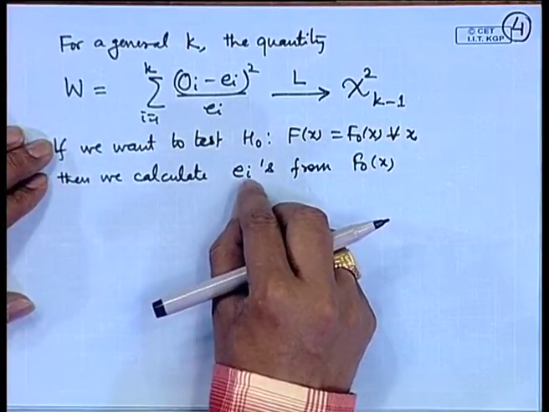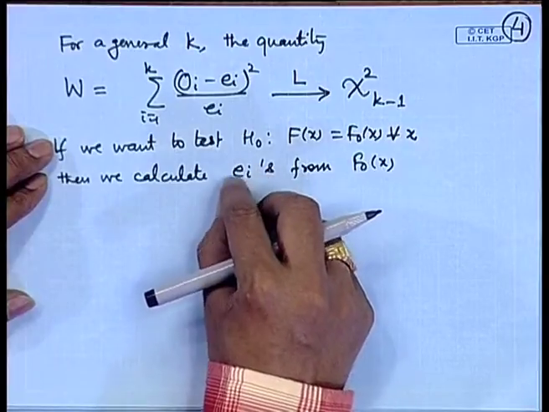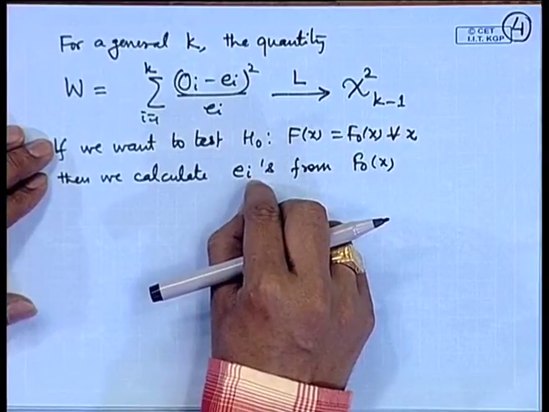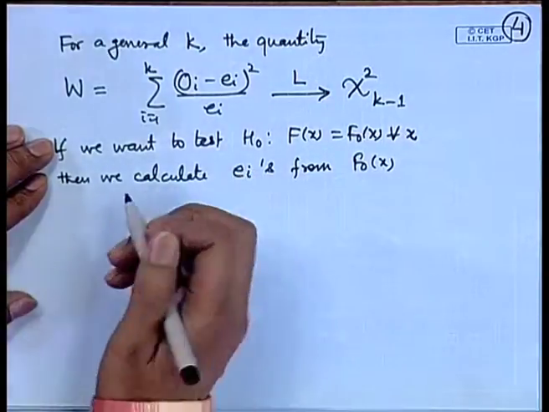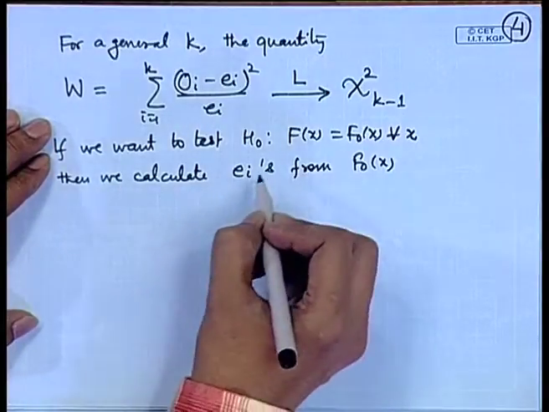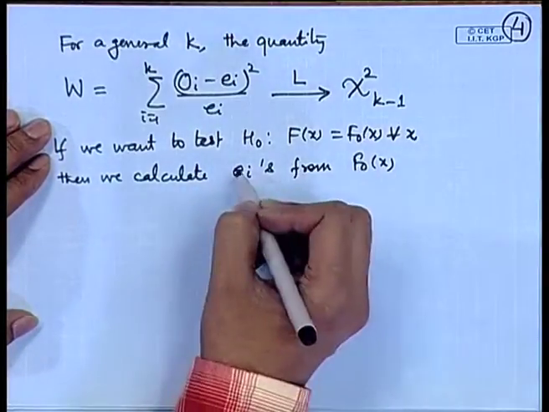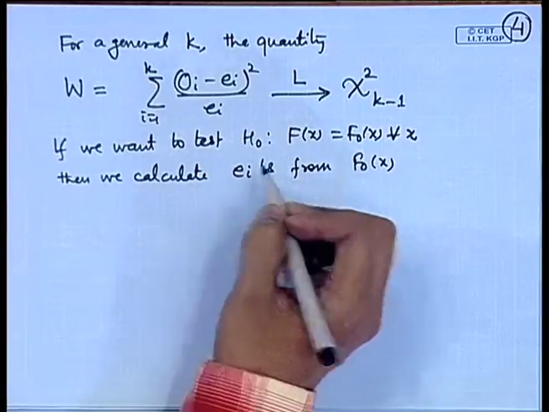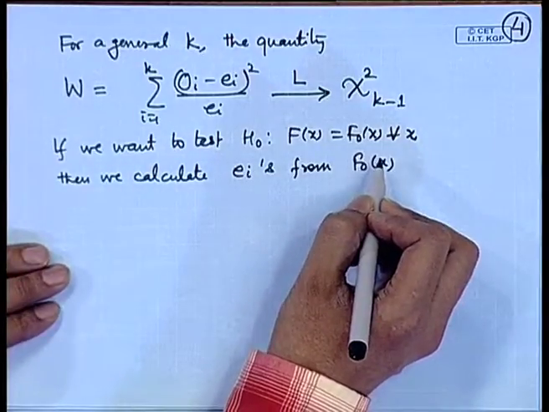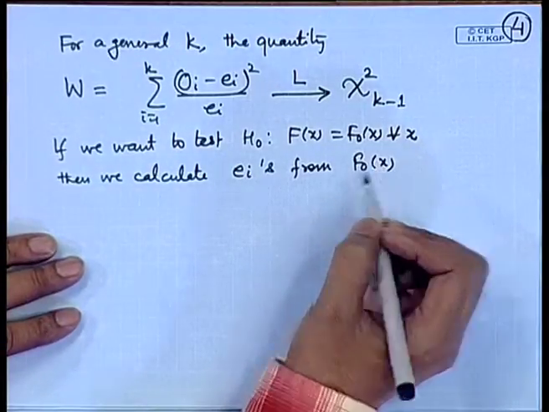So, that is pi I, and if I multiply by n, I will get E I. But of course, this is calculated from the known distribution.